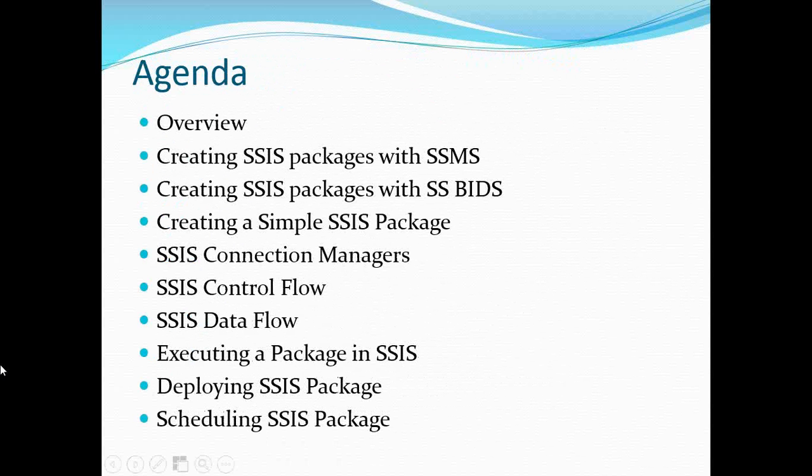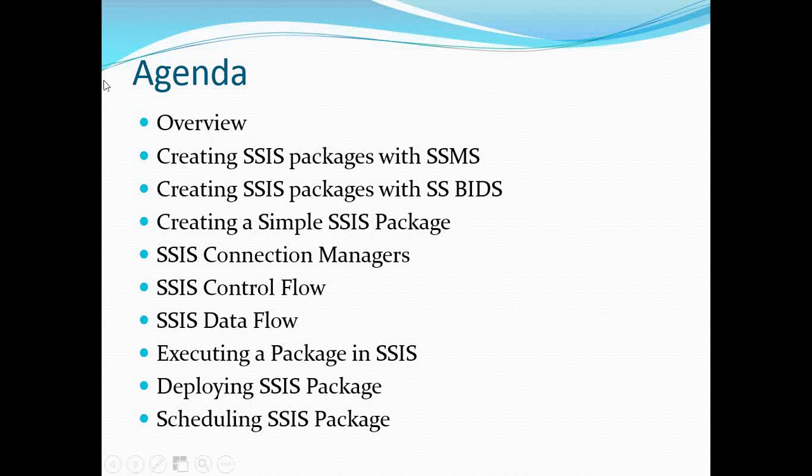In SSIS, especially, we have packages. Have you ever opened the SSIS window and tried to explore what it contains? Yes.